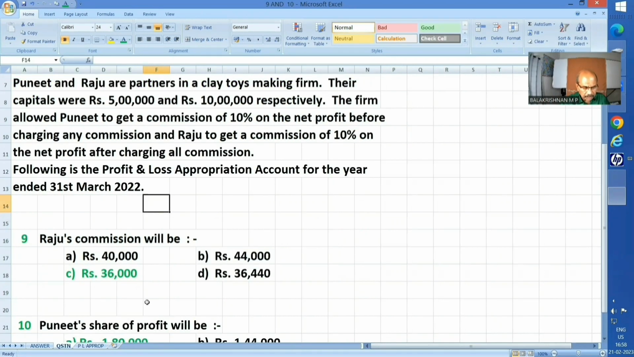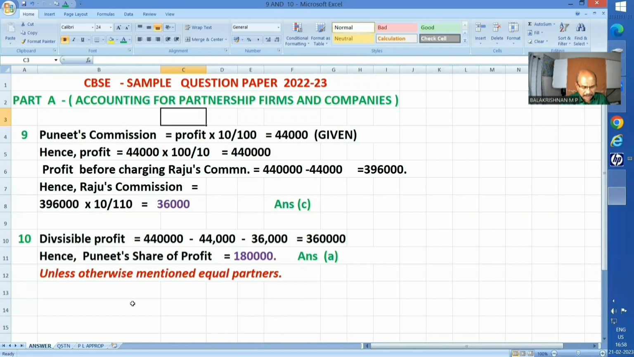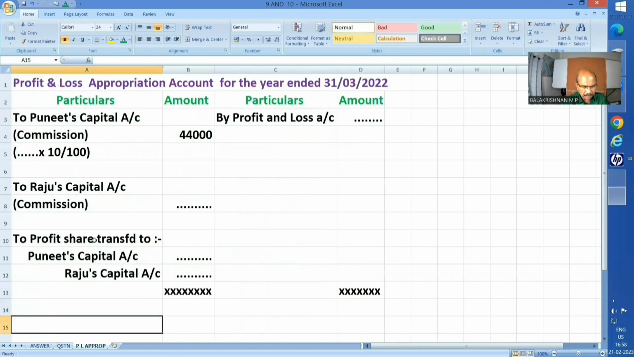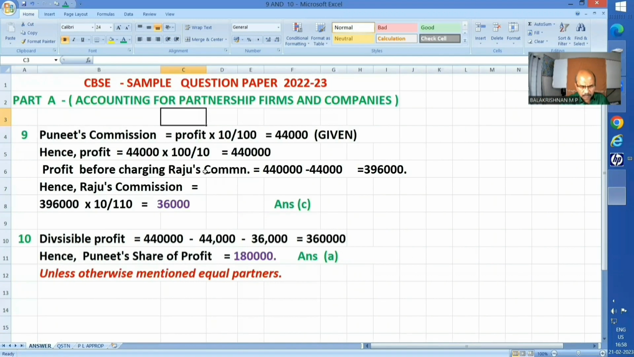Okay, and the first question number 9. Raju's commission will be, 4 different answers, and rupees 36,000 is the correct answer. And my explanation is Puneet's commission at 10 by 100, 44,000 has been given here. So if you take the reciprocal of that, that will be the total profit. Now, profit before charging Raju's commission will be 4,40,000 minus the above Puneet's commission 44,000, which is 3,96,000, because this is an expenditure, right? Hence, Raju's commission will be 3,96,000 into 10 upon 110, that is 36,000.